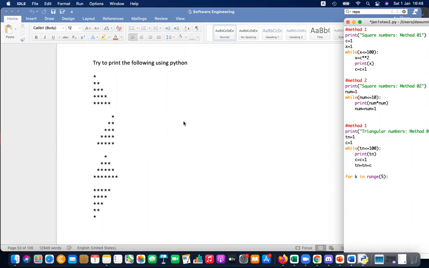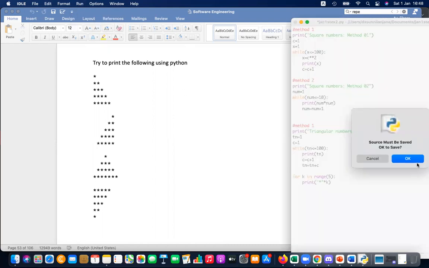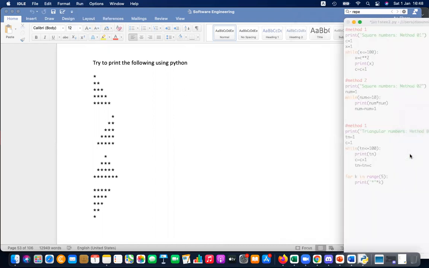Doesn't matter. So it will go 0 to 4. Then print. What I'm going to print is the asterisk character, and I'm going to multiply that asterisk character by K. The first time 0, second time 1, so it's going to keep on multiplying, and ultimately what will happen when you run this, it's printing